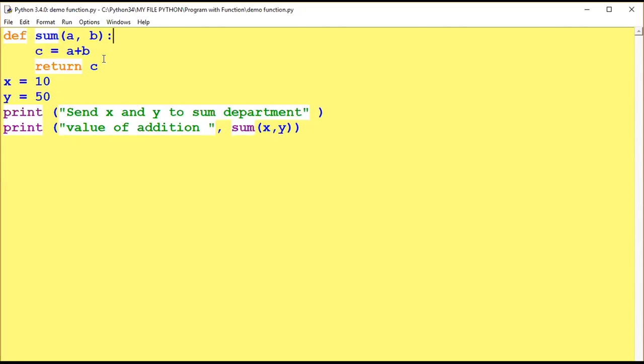This is the calling part. Sum is being called here. a and b are declared as arguments, but x and y will be transferred to a and b. So here I am using x and y. It will not show an error, because the values will be transferred to these variables. Here I am using x and y, you can write a and b also. Both values will be added, and it will show the output.